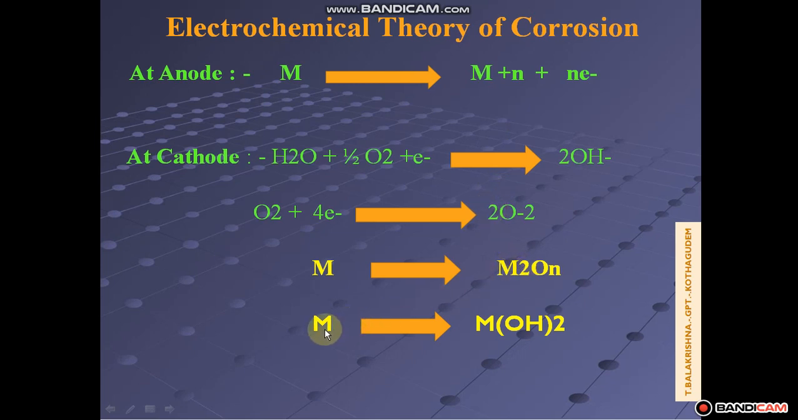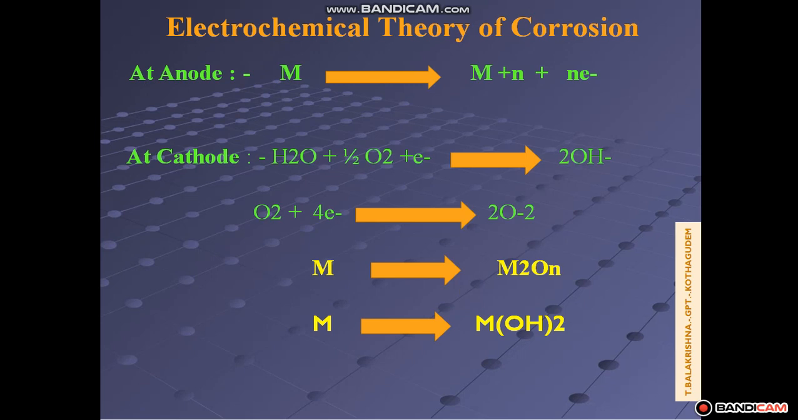In some cases the metal metal ion reacts with hydroxide and produces metal hydroxide. So in this corrosion, the metal is converted into metal oxide or metal hydroxide. That is the corrosion mechanism. So in this corrosion mechanism, the metal is converted into metal oxides or metal hydroxides.